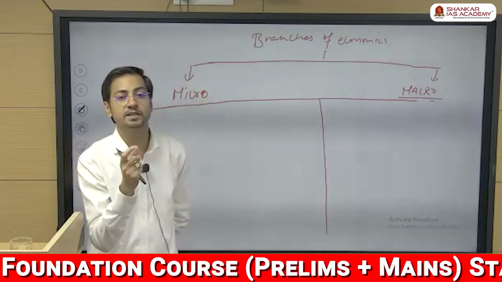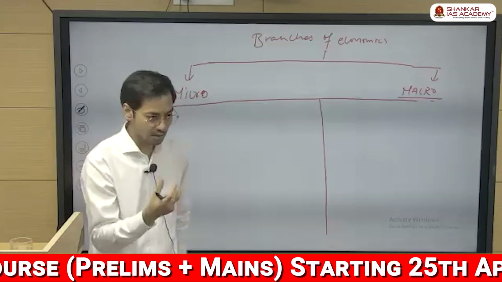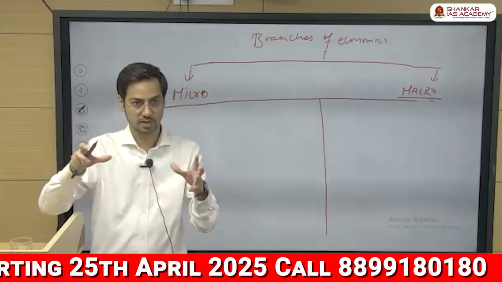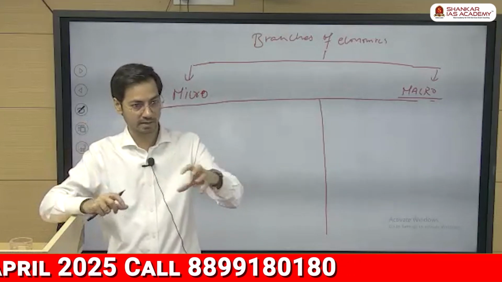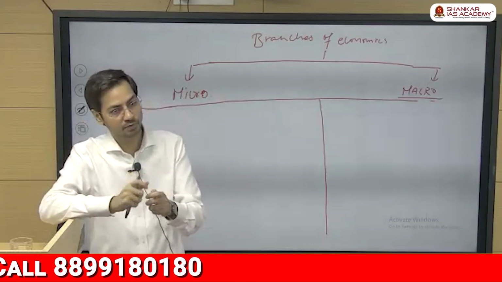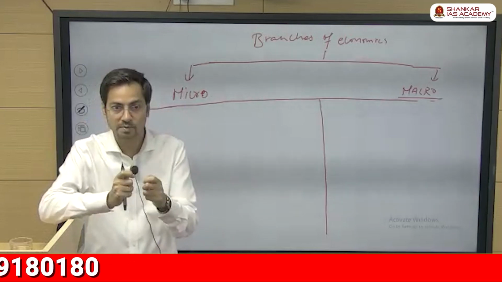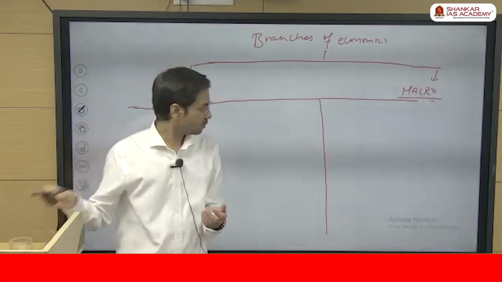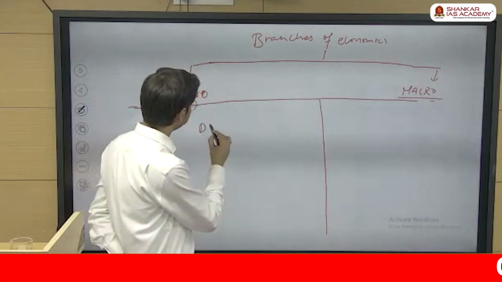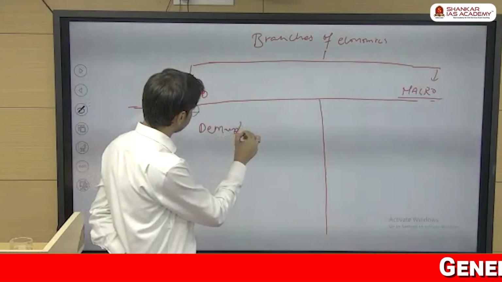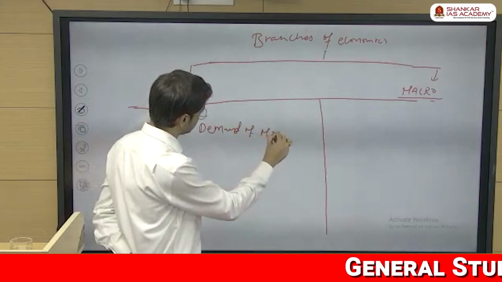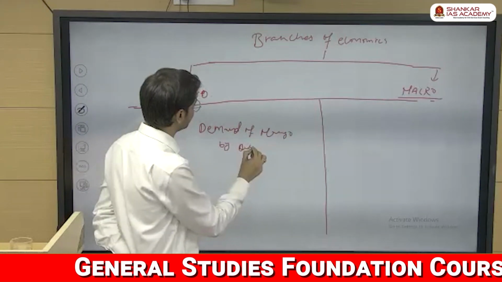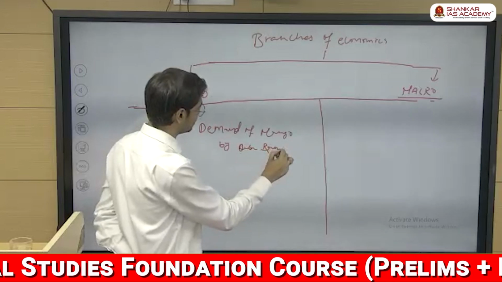Now, suppose he is selling a product. Before selling it, he first needs demand. Suppose he has to make mango juice, or something like noodles. Before that, he has to get the mango first, and after that they will produce mango juice. So suppose the demand of mango by Baba Ramdev, that is his name though.